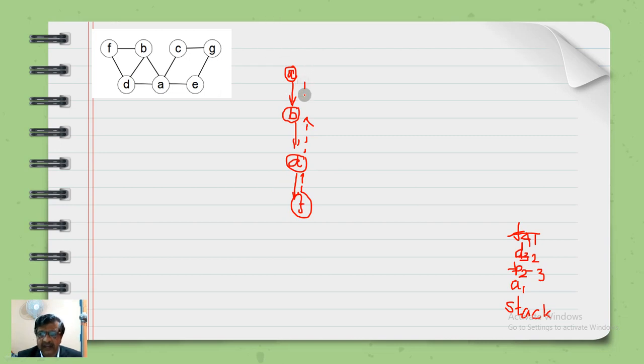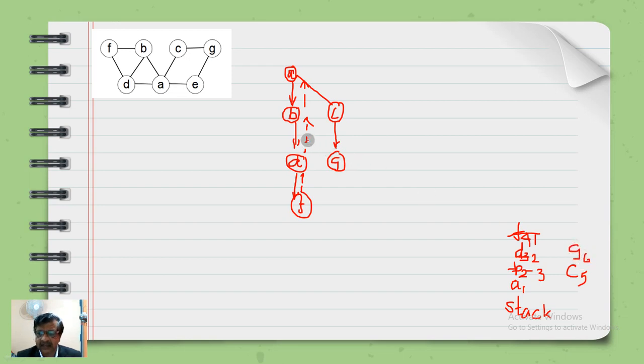It will come to A. But at A, C is connected. So it will move towards C. So C will enter into the stack, at this particular location. So this is the fifth vertex to enter into the stack. From C, it can go to G. Okay, it will go to G. So G is the sixth to enter into this stack.